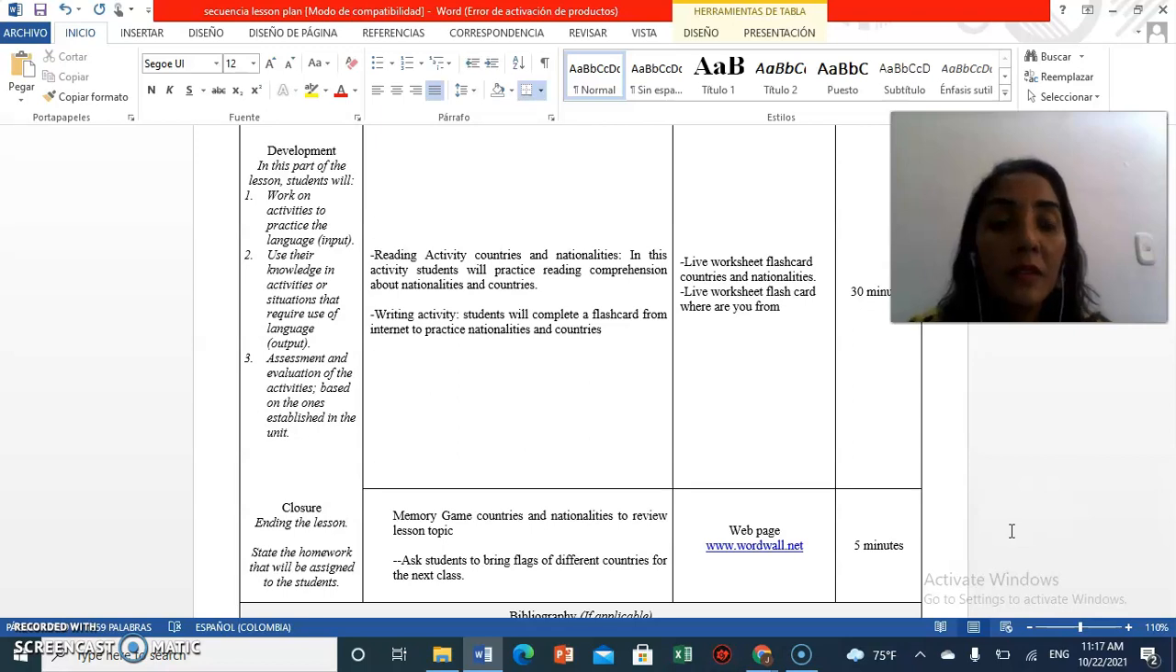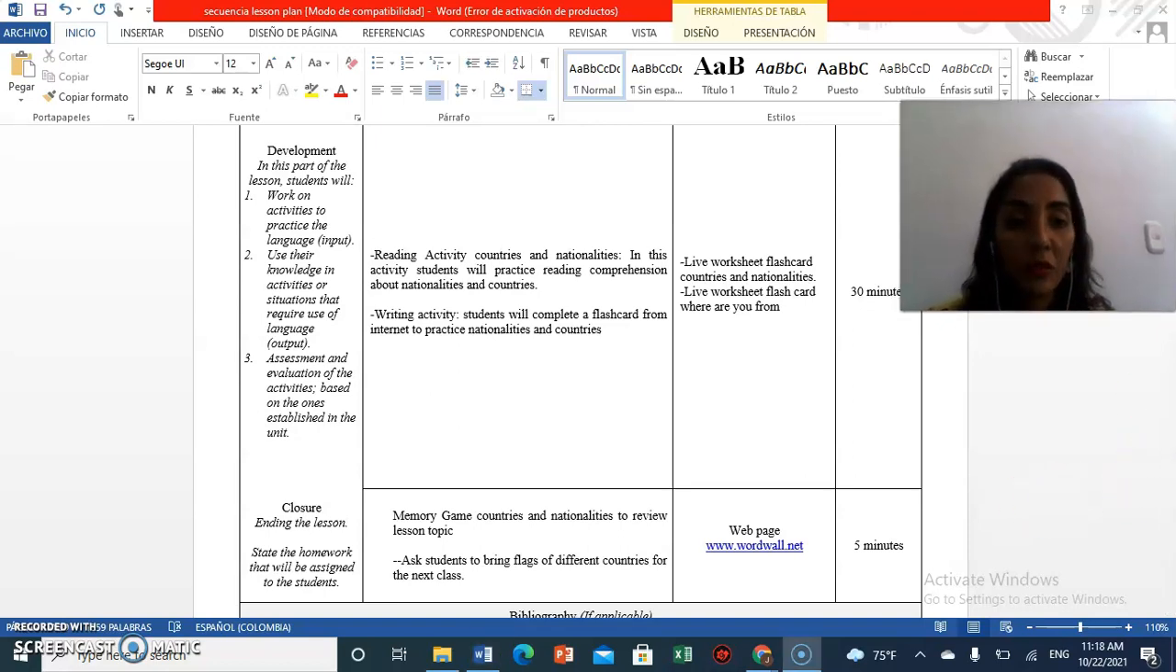and my student is going to write in a flashcard from Live Worksheets. My student will complete a flashcard from the internet to practice nationalities and countries. This section lasts 30 minutes.